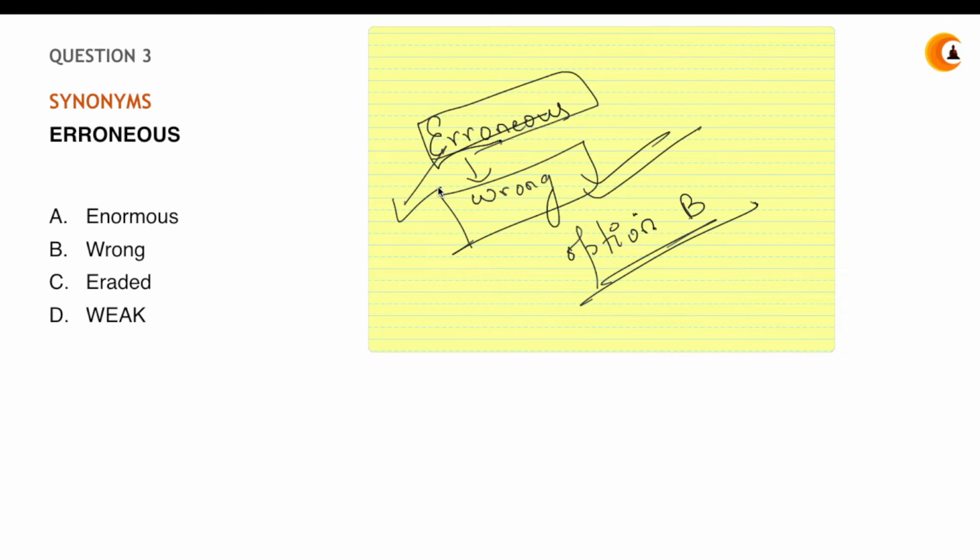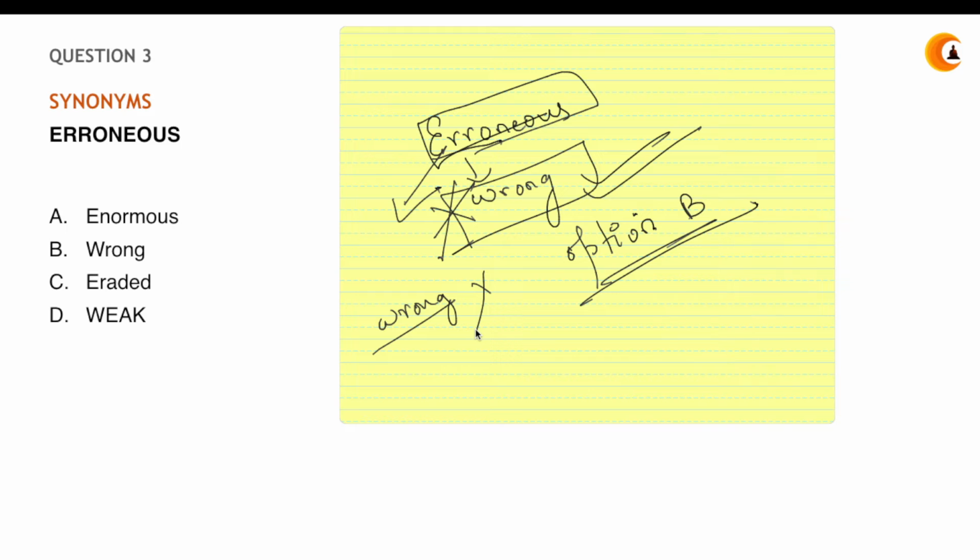You have made an erroneous decision. Erroneous decision means you have made a wrong decision, right? So that is what erroneous means. It means something that's wrong, something that's not right. Okay, that is erroneous. At times, what happens?